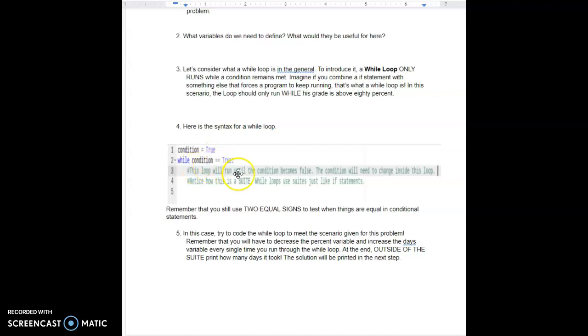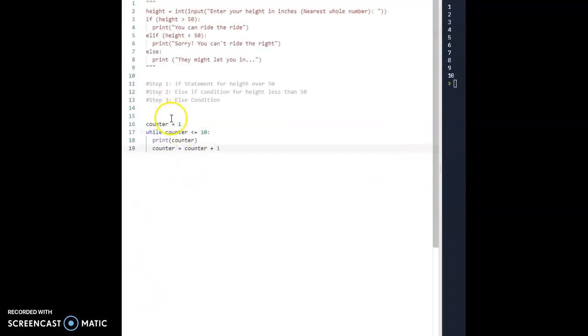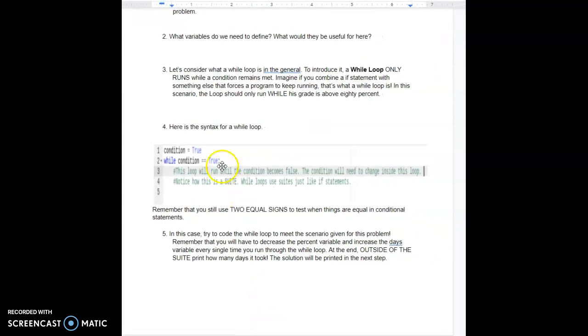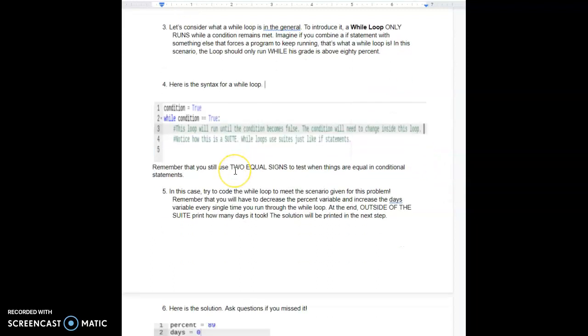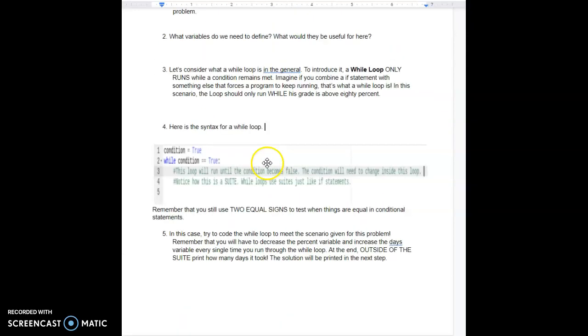And you want to make sure that you have your 2 equal signs to test your condition for your while loop. So if I was going to do this, I could say equals equals 1, and then I don't know how that logic would work, but make sure you guys have 2 equal signs when you're doing a condition. In this case, try to code the while loop to meet the scenario given for the problem.